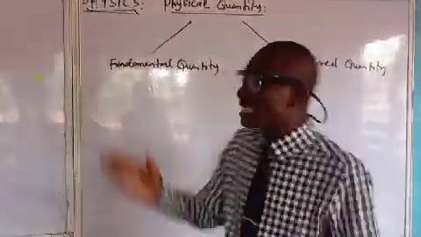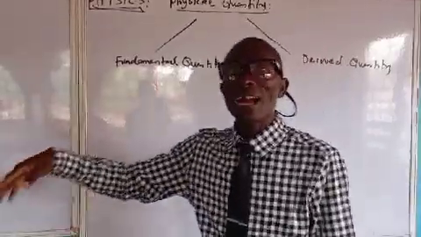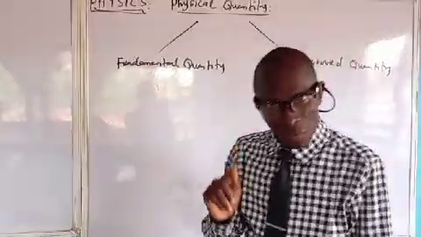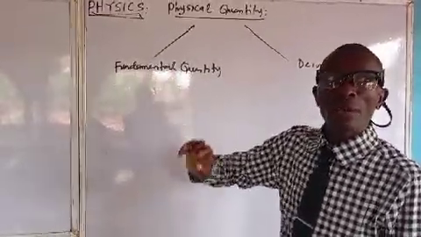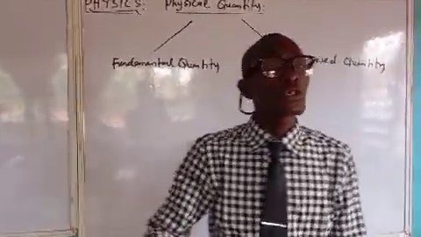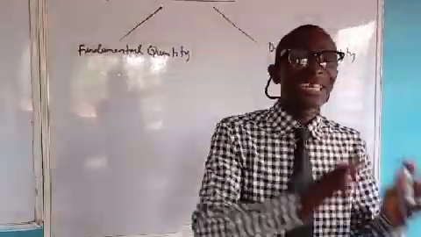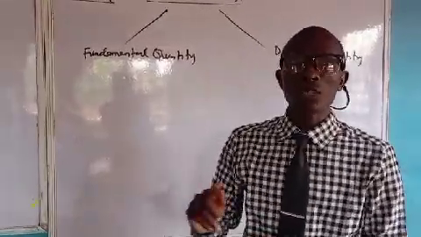That is why we say that they are the basic quantities that are independent of other quantities. What you must know about fundamental quantities is that they are independent of other quantities; other quantities depend on them. So every other quantity is gotten from these fundamental quantities. Fundamental units are simply the units of the fundamental quantities. So you have to take note of that.